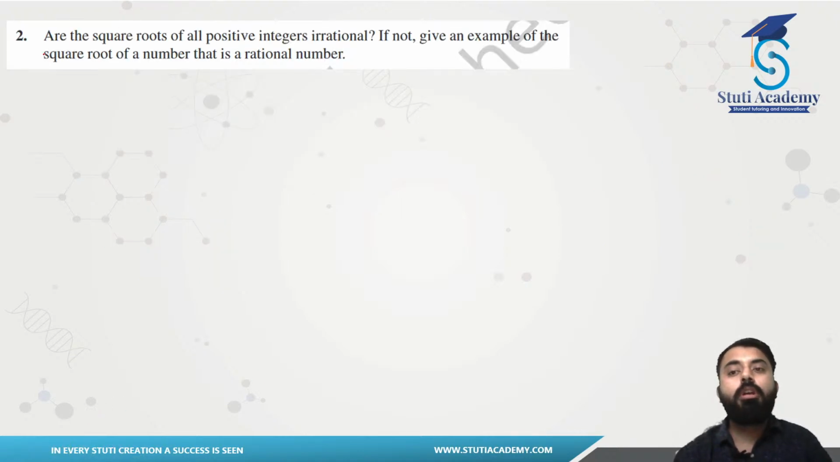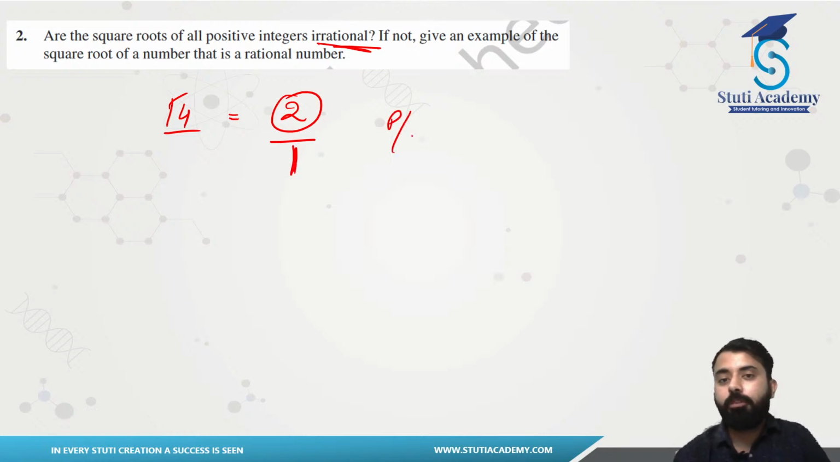Now we have this question. Are the square roots of all positive integers irrational? Can this be happening? See, if I just find out the square root of 4, can this be irrational? Obviously it cannot be. It will be 2, which is rational because it can be represented in the form of 2 by 1, which is in the form of p by q. So this is not irrational.